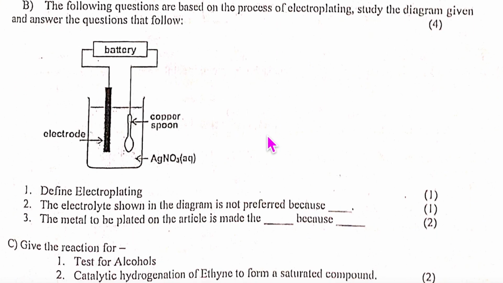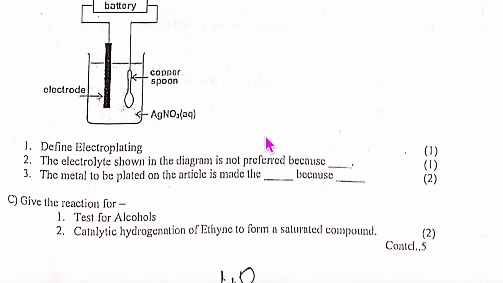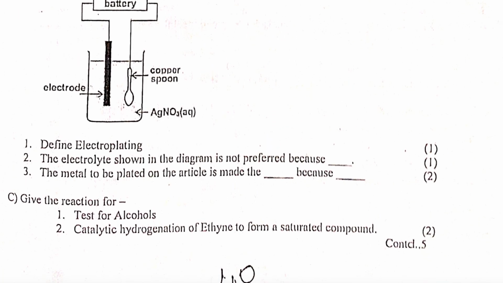Let us come to electroplating. What are we electroplating? A copper spoon. So the copper spoon becomes the cathode, and this thick plate of silver is your anode. Define electroplating. Learn the definition if you do not know it. If you know it, give yourself that mark. The electrolyte is not preferred because there are 4 points.